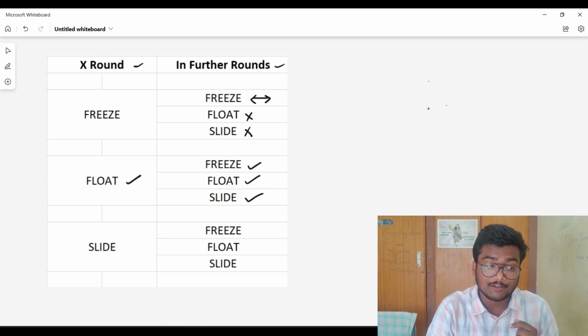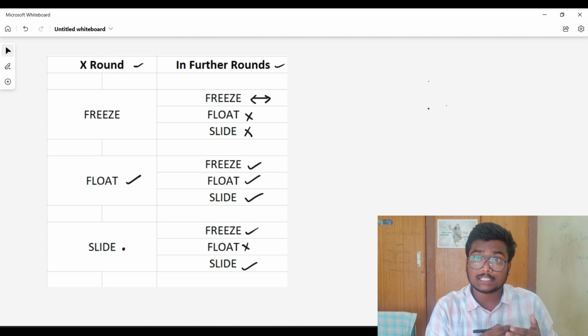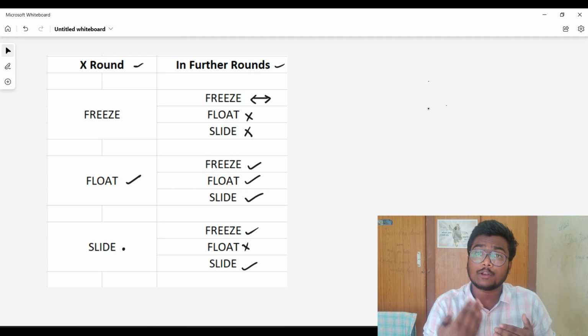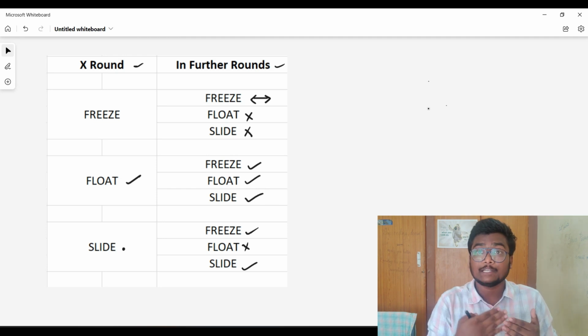When you choose slide, once you choose slide, either you can go for freeze or slide. Once you choose slide, in the next rounds, you can either continue with the slide, or you can freeze the seat. But you cannot shift that slide to float. So this is one of the important things.